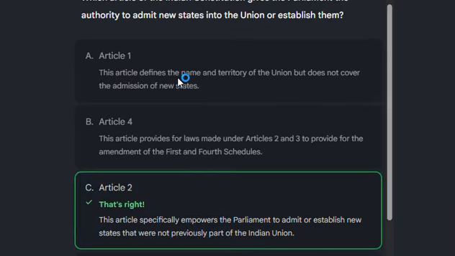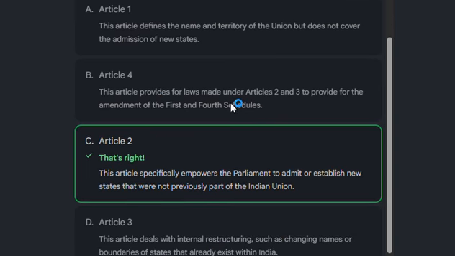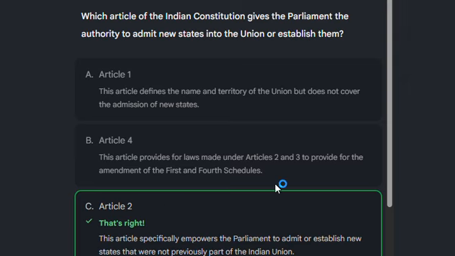Article 1 defines the name and territory of the Union, and Article 4 provides that laws made under Article 2 and 3 provide for the amendment of the first and fourth schedule. Article 2 specifically empowers the Parliament to admit or establish new states that were not previously part of the Union territory or Indian Union. Article 3 deals with the internal restructuring, such as changing names or boundary of the state. So the correct answer is Article 2.